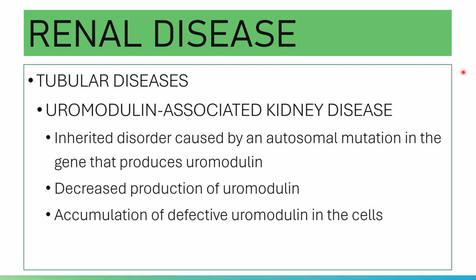Please note that uromodulin, or Tamm-Horsfall protein, is a glycoprotein that is produced by the kidneys. The proximal and distal convoluted tubules are the portions of the kidneys responsible for its production.